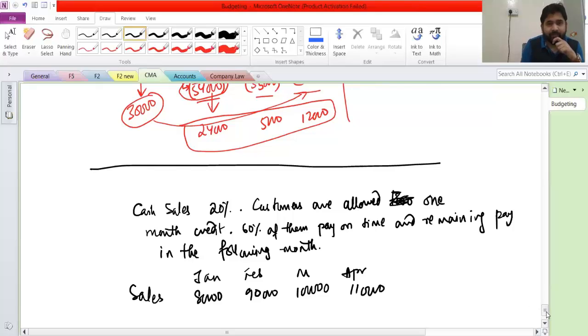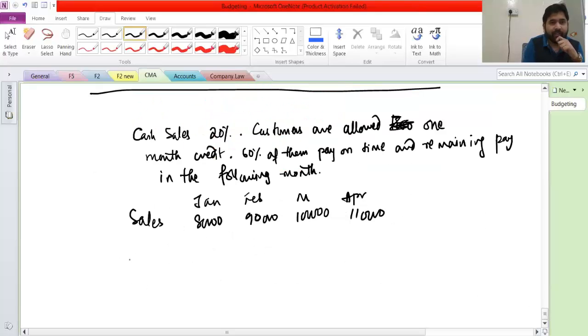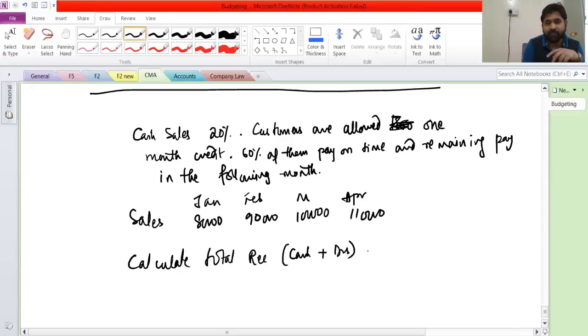Fine. Calculate total receipt. That is cash plus from the debtors, everything. In April, how much money are we going to receive? Tell me that.